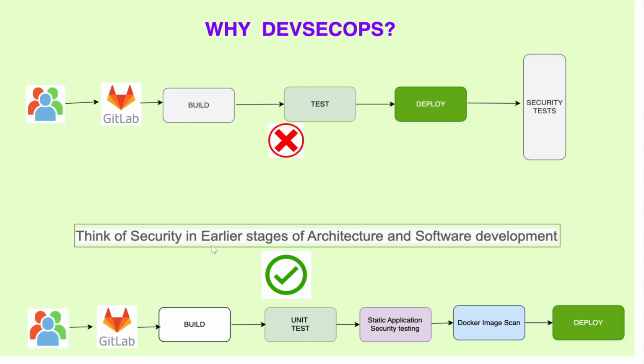Think of security in the earlier stages of architecture and software development. For example, a developer is committing code to GitLab, build, and then doing a unit test, and then the SAST and the Docker image scan, then we do the deploy. This is the same thing I have explained in the slide, but just to understand, right? Security test we were going to do last, after deployment. That was the legacy procedure, right? Right now we are nailing it down at each stage. So at the end of the day, in my agile world, once I develop my application to this standard, I can deploy to almost all environments.